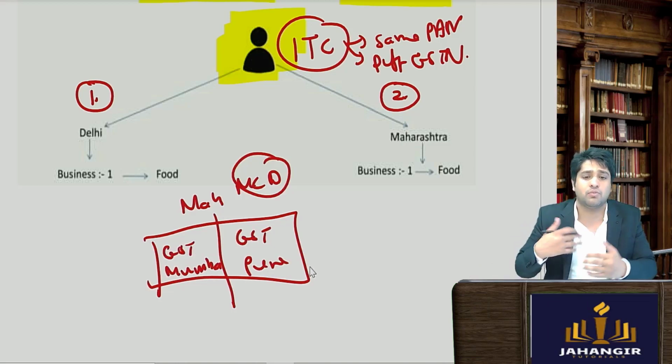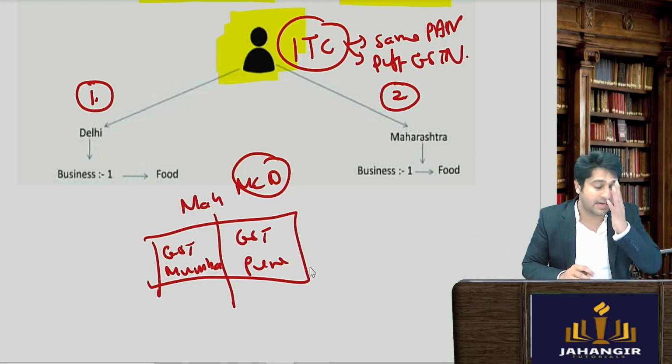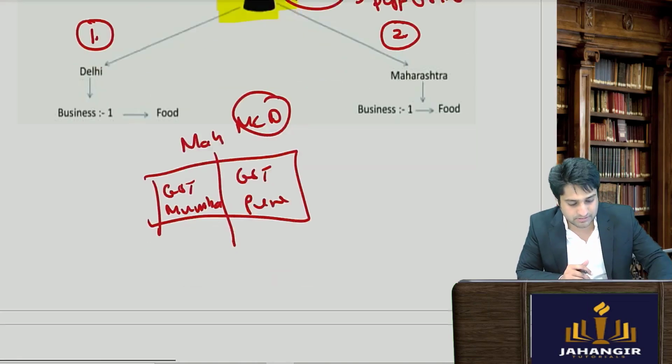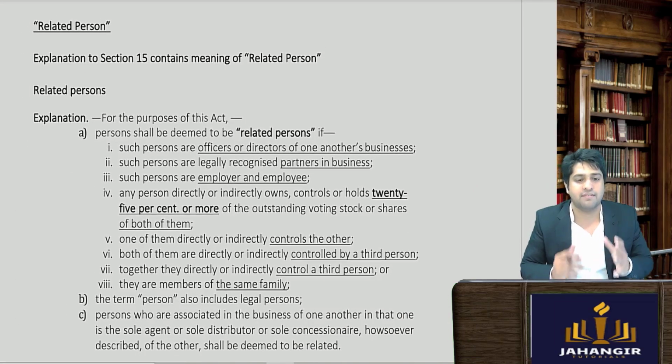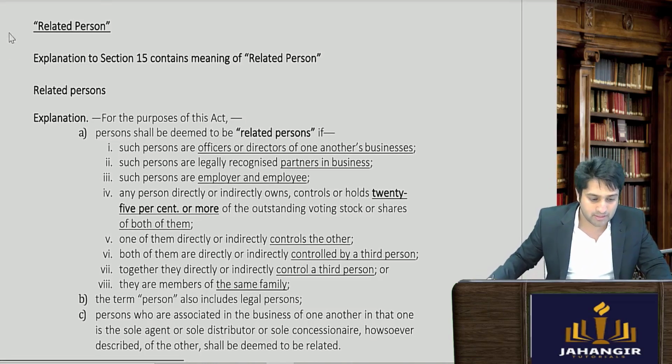Now why, in what circumstances, we will see when we do section 25. Right now you understood, same PAN, different GSTN numbers, each such unit will be considered to be distinct persons. Now if I come, who are related persons? Very, very important definition. Now related persons is defined under section 15.